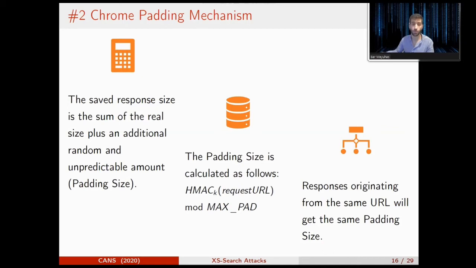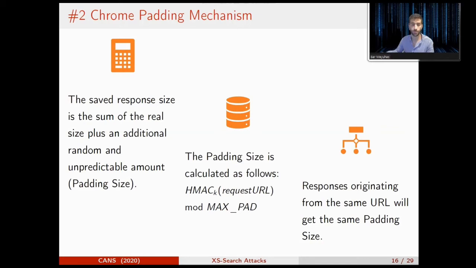As you can see, we found out that the padding size was calculated using a hash function on the request URL, using a key that changed in every boot of the browser. The first thing we did is to think if we can statistically break this mechanism.